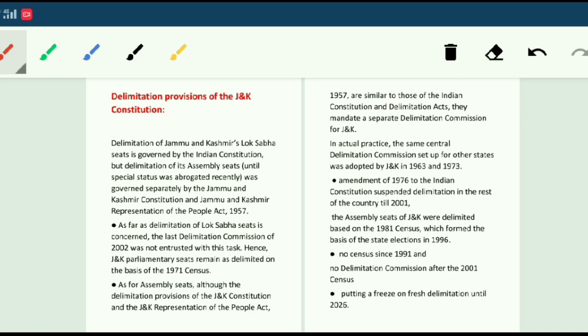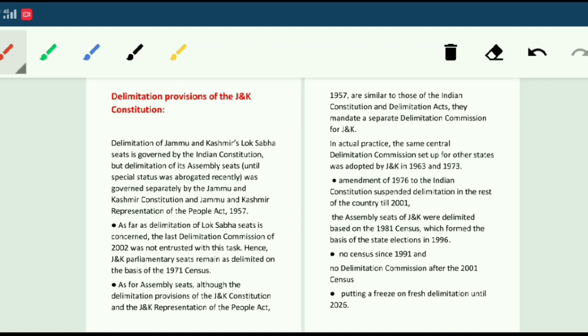Delimitation provisions of the Jammu and Kashmir constitution. So what are the provisions in the Jammu and Kashmir constitution? Delimitation of Jammu and Kashmir's Lok Sabha seats is governed by the Indian constitution, but delimitation of its assembly seats, until the special status was abrogated recently, was different. As we all know, the special status has been abrogated, revoked, or abolished from Jammu and Kashmir.